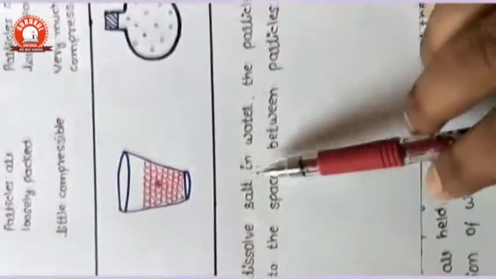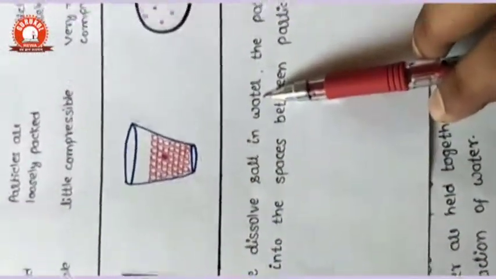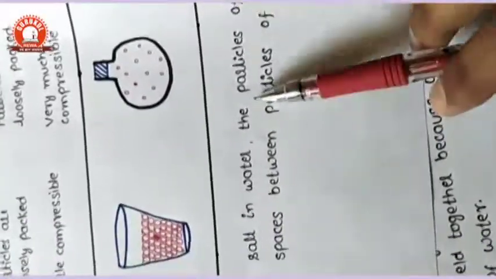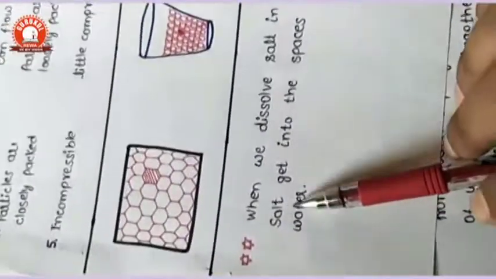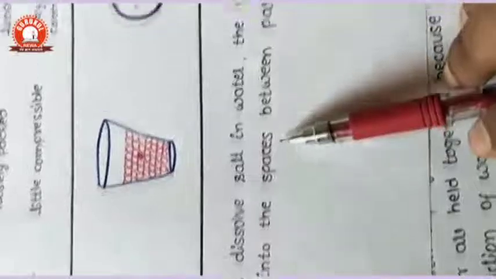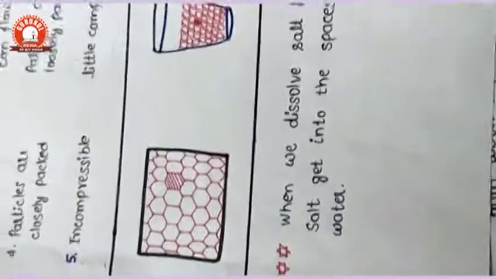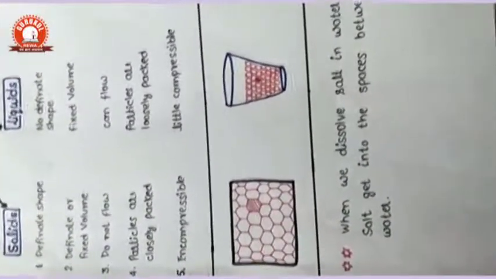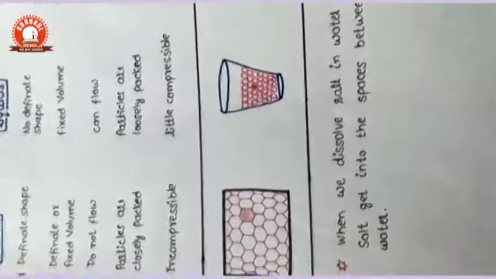So the point is that when we dissolve salt or sugar in water, the particles of the salt get into the space between the particles of the water, and they are not seen by the naked eye. Clear?